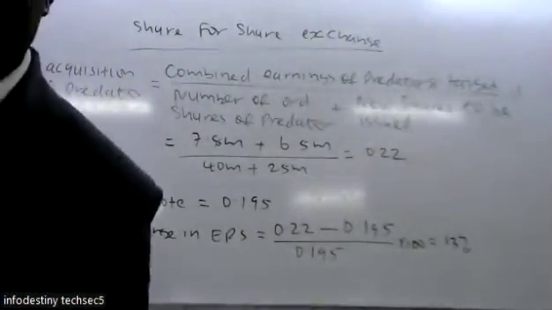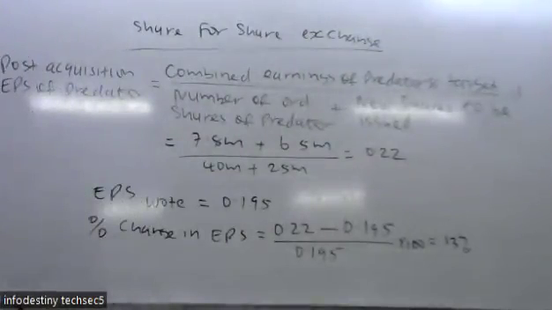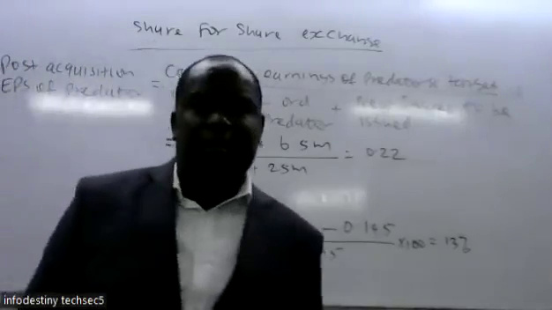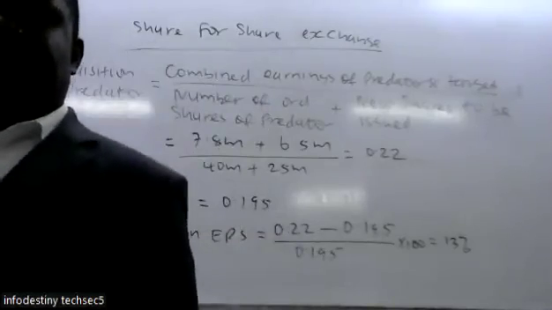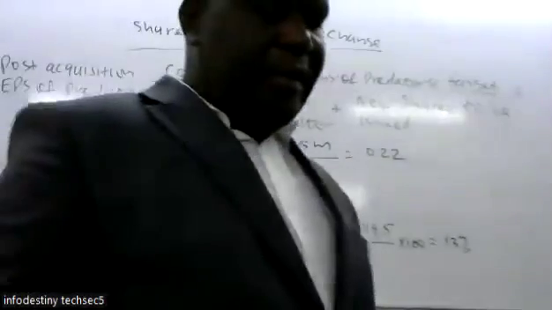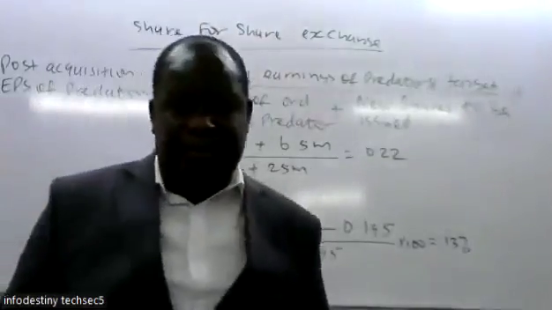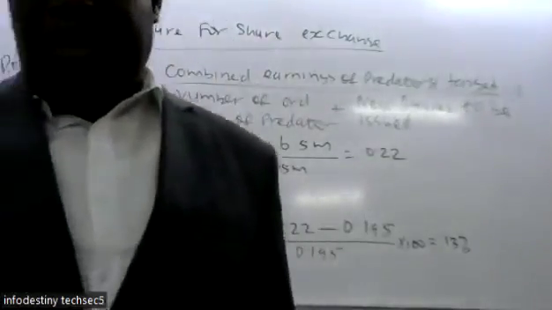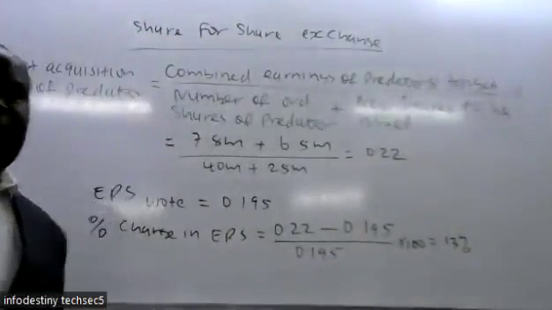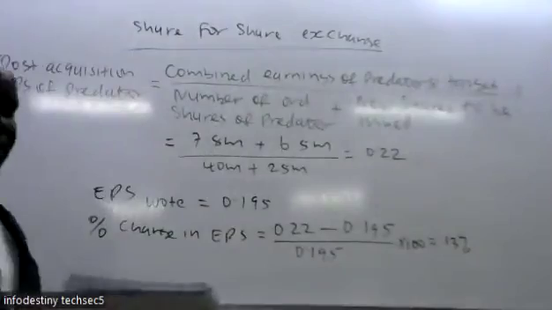We agree because the earning per share of the predator has increased by 13%. It has gone up by 13%. So we got to the last part of the question.